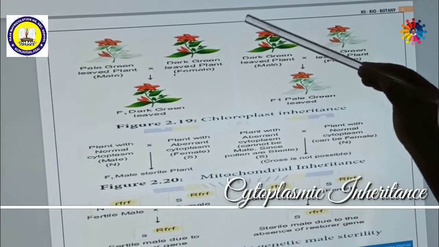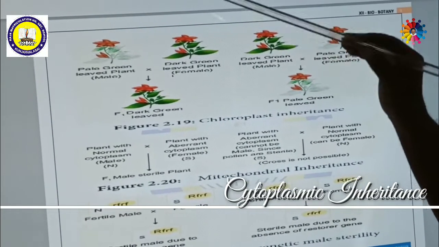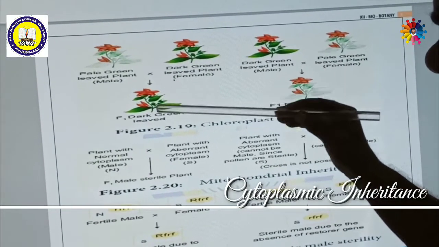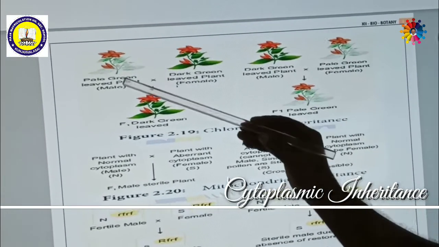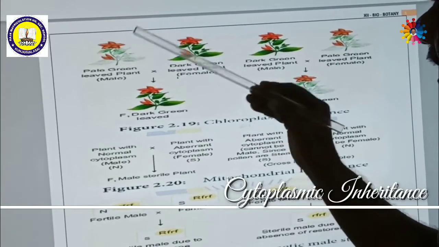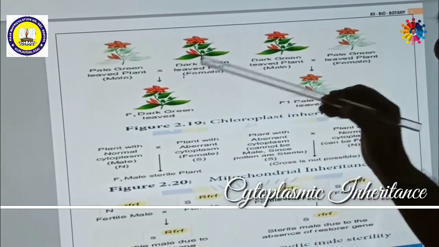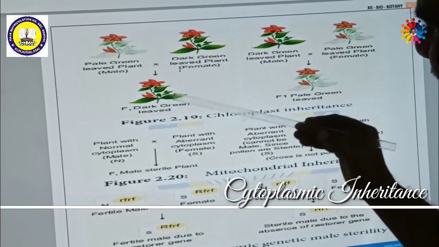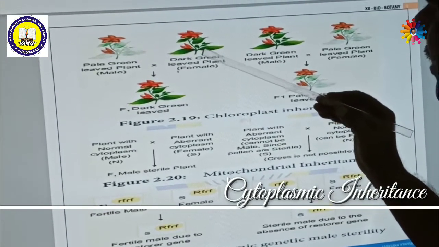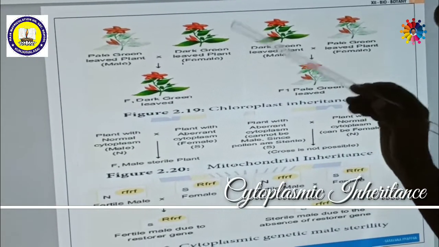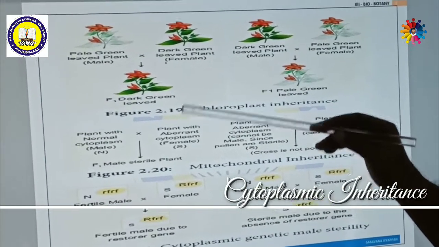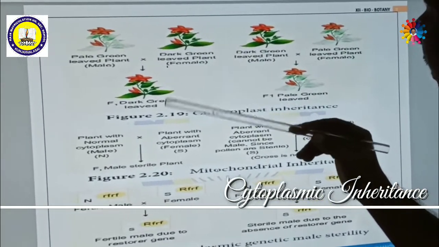The DNA present in the chloroplast of the ovule is inherited. In the male plant, the DNA present in the nucleus will be involved. So both are involved, but the inheritance is of the DNA present in the chloroplast. That is why it is called chloroplast inheritance. It is called a cytoplasmic inheritance.